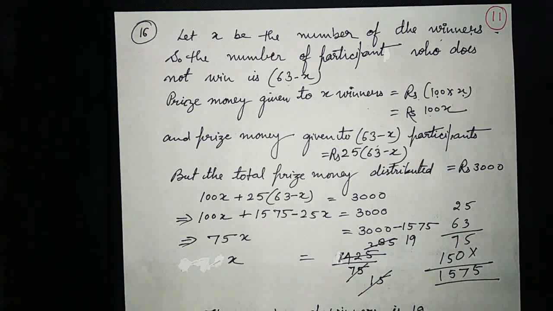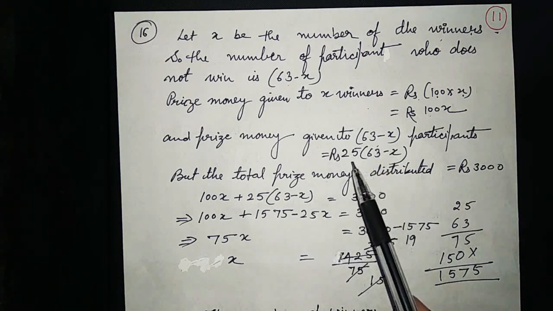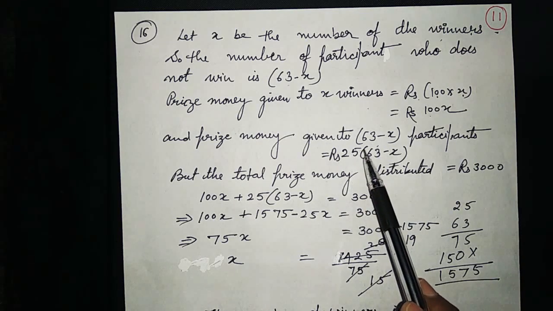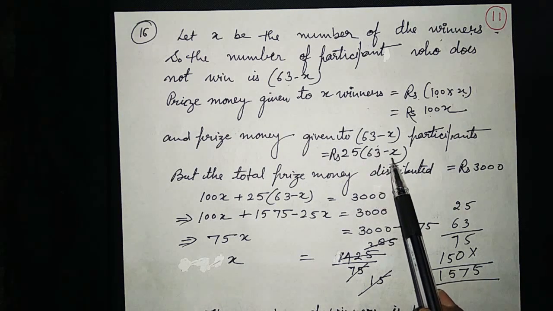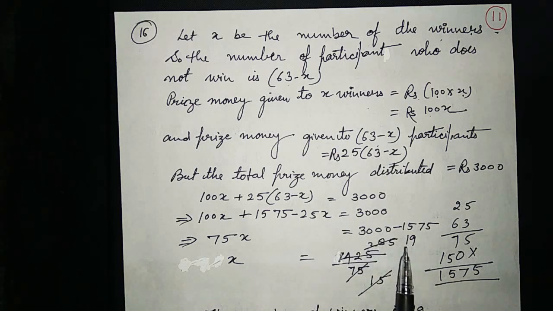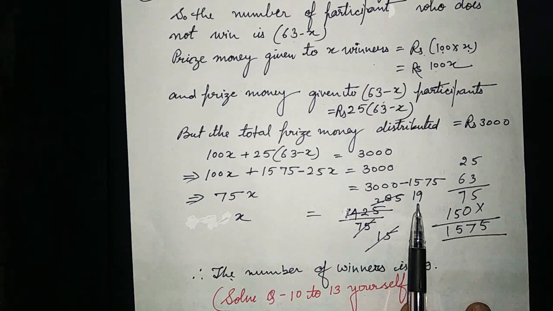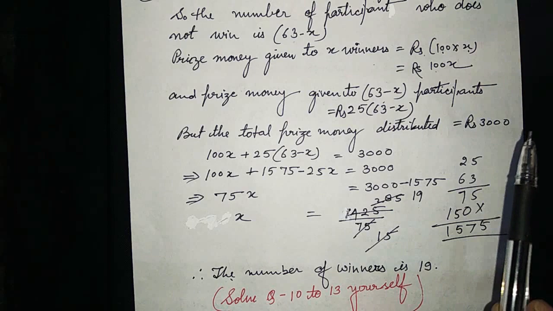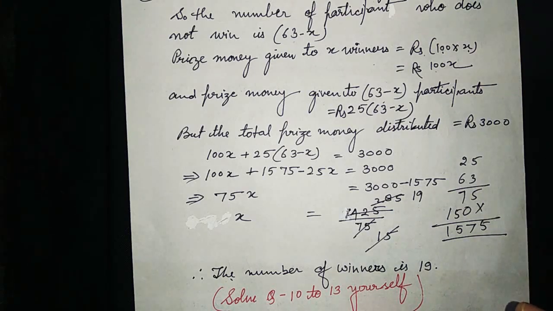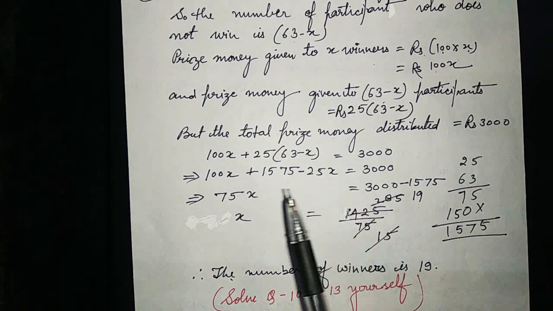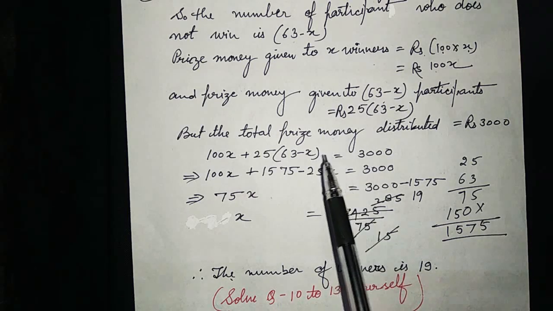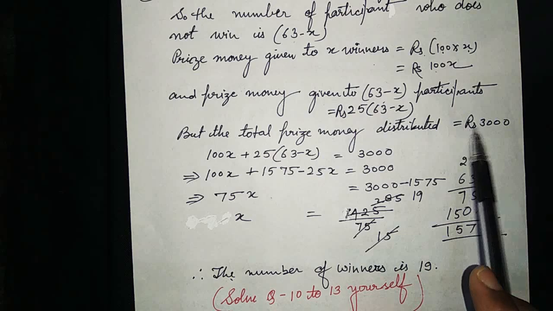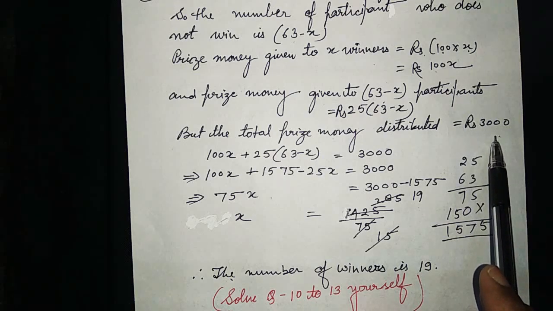Participants who do not win. So for this we will multiply rupees 25 by 63 minus x. Like this, we have got the prize money given to winners and the prize money given to participants who are not winning the competition. Now the total prize money distributed is equal to rupees 3000.